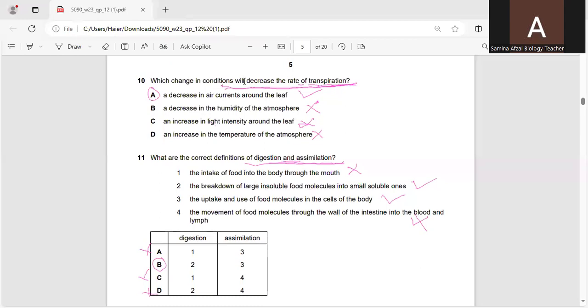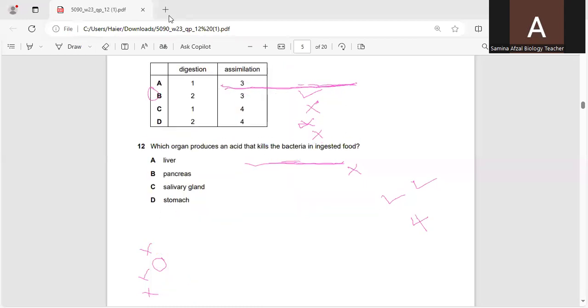Question number 12. Here it is. For this purpose, first of all, I am going to read the question. The question is, which organ produces an acid that kills the bacteria in ingested food? This is a very simple question, in which the liver is not producing the acid.